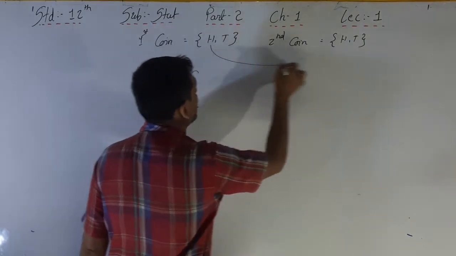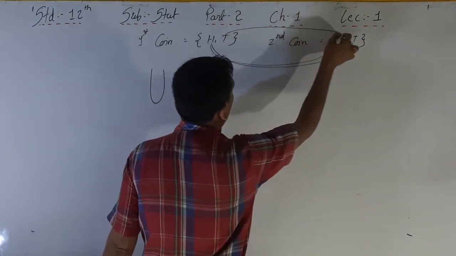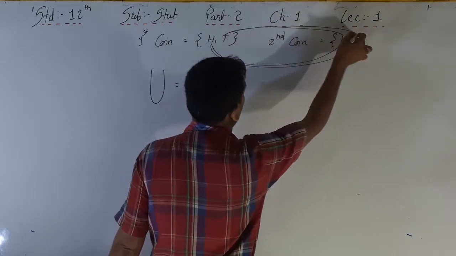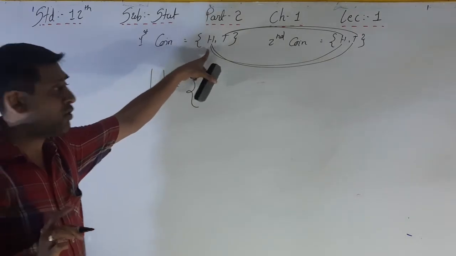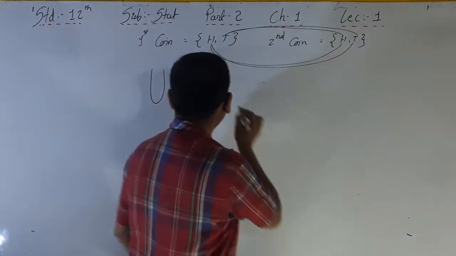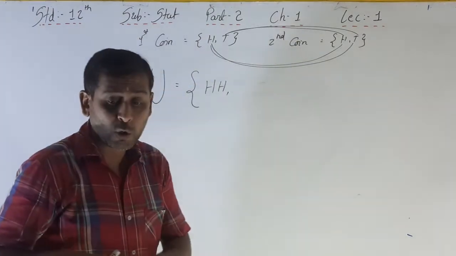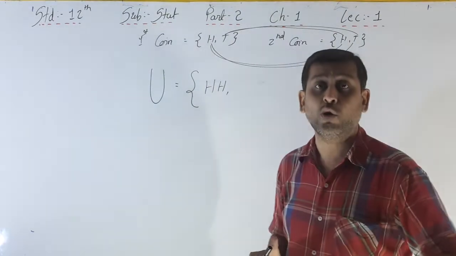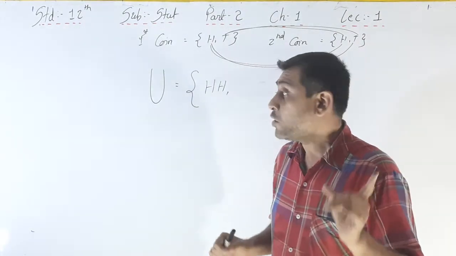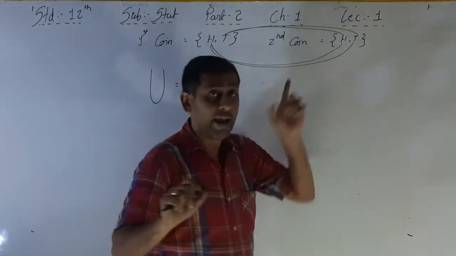See, you have to multiply. From the first coin H, from the second coin H. That's why the first outcome is HH. Two balanced coins are thrown simultaneously, right? So from the first coin H is there, from the second coin H is there.